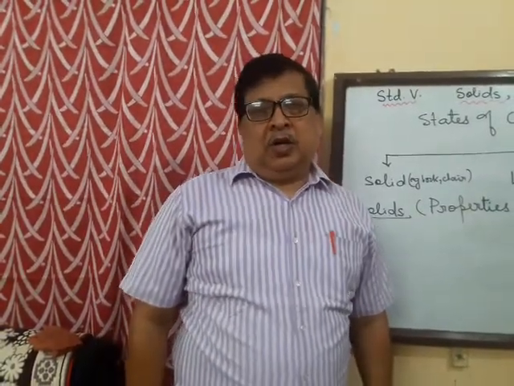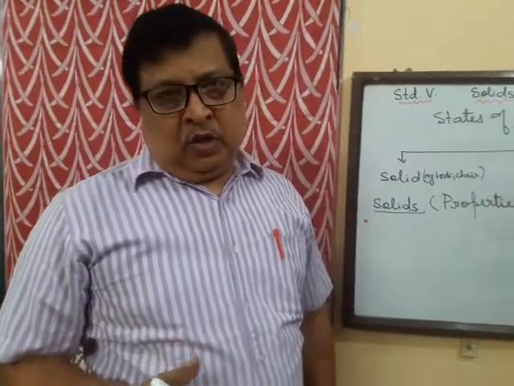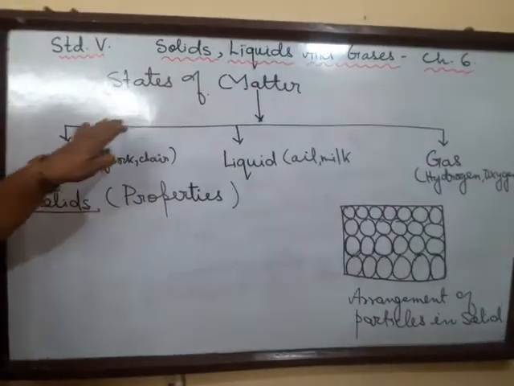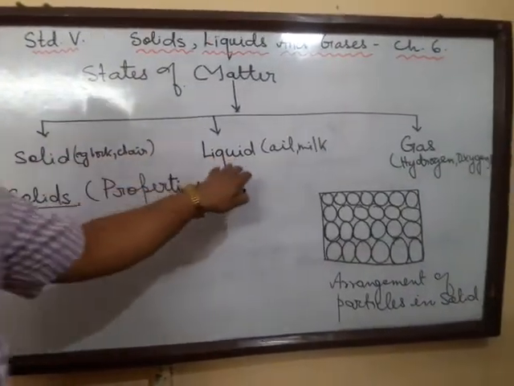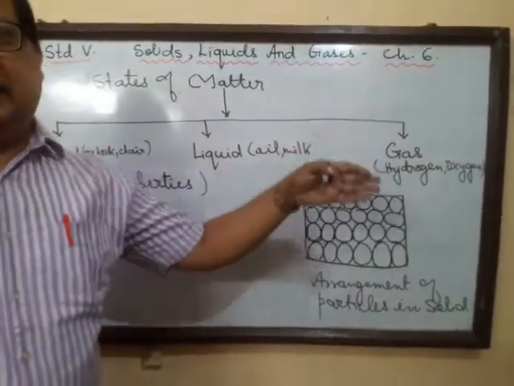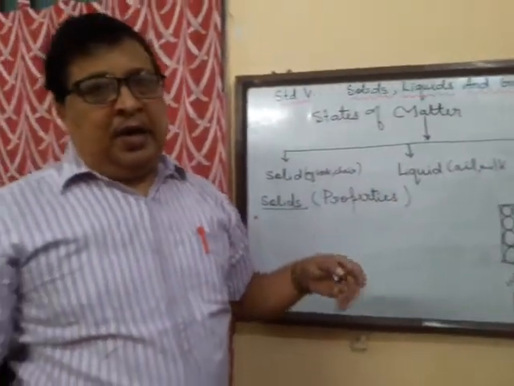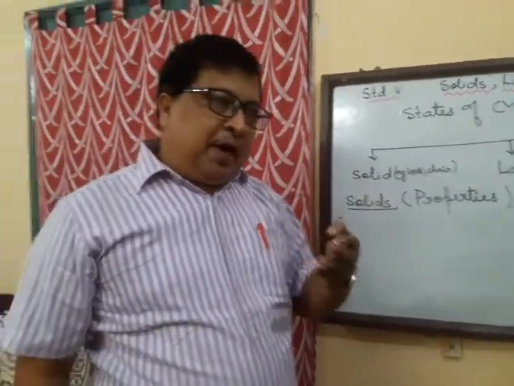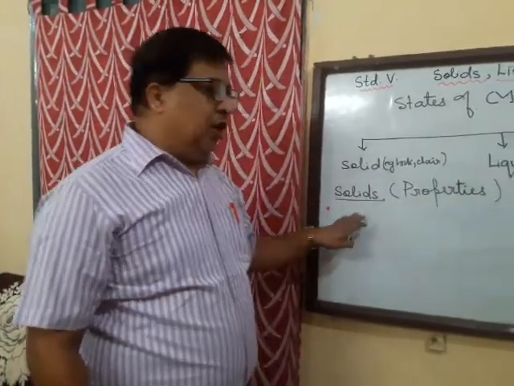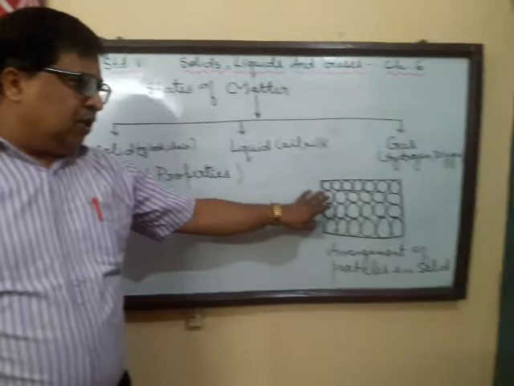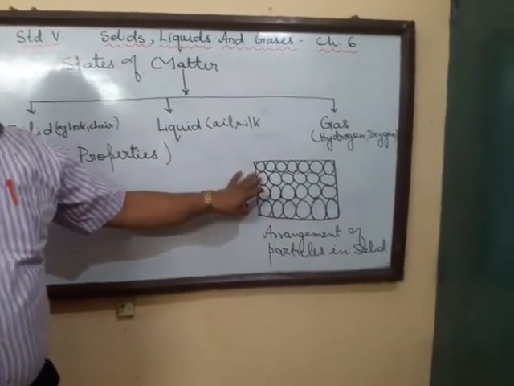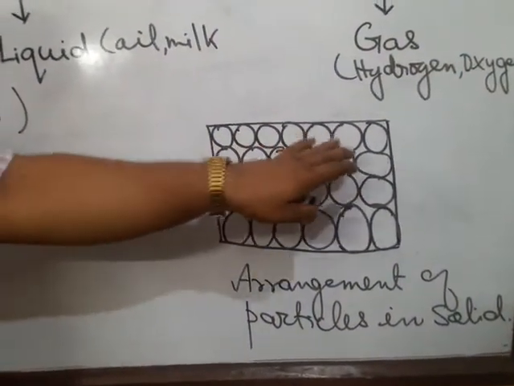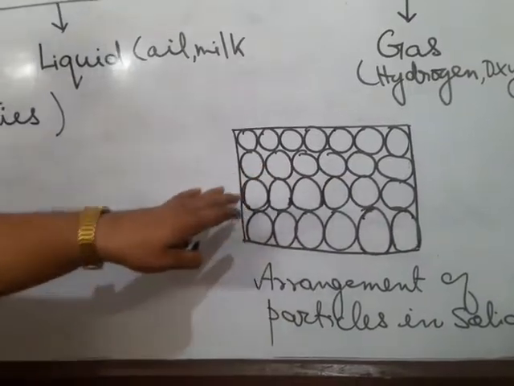Now let's talk about the different states of matter. So I have drawn a flow diagram for the states of matter. Matter exists in three states, that is solid, liquid and gas. Now let us understand the three states of matter in terms of the arrangement of molecules. That means the arrangement of the particles in the solids. First, the solid. I have just drawn a small diagram to show the arrangement of molecules in a solid. You see here that in solids, the molecules are very closely packed. That means there is almost no space between them.